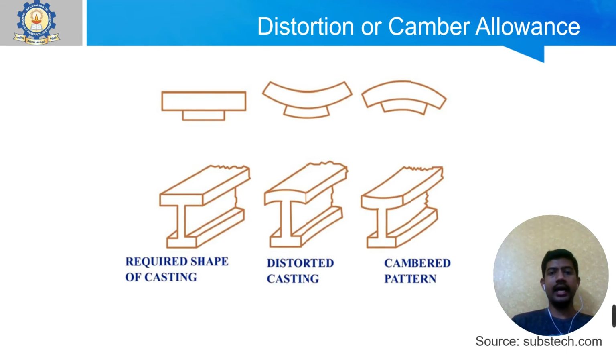So, the legs have to be slightly inclined while designing the pattern, so that during solidification it once again comes back to a straight vertical surface. Thus you can avoid this distortion or camber. The addition of these types of allowance is called distortion or camber allowance.